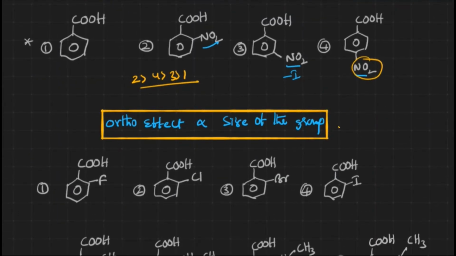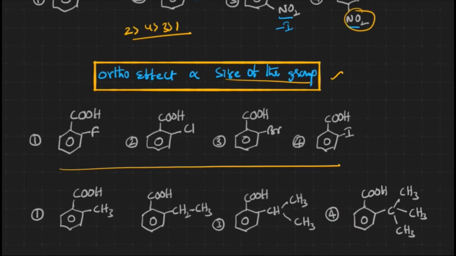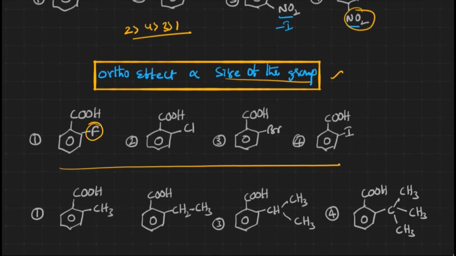And followed by the first one, where there are no groups like an electron withdrawing group. Now let us see, the ortho effect is directly proportional to the size of the groups substituted at the ortho position. Based on this statement, let us see these particular examples. Now all the substituents are at ortho positions, right? These all belong to the same group: fluorine, chlorine, bromine and iodine. As we go down the group, the size of the atom increases, right?